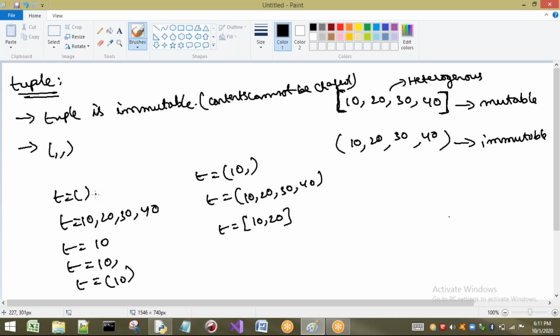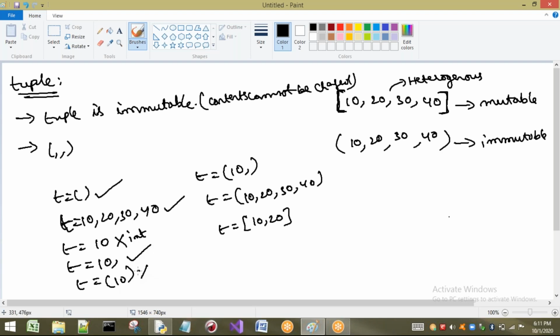Is it a valid tuple or not? Yes, it is an empty tuple, as we have seen now. Is it a valid tuple or not? Yes, already we have seen the example. If you allocate many values to a single variable, then by default it is going to be considered a tuple. So it is a valid one. This one is invalid. Why am I saying invalid? I am checking for tuples. This is not a tuple. It will be considered as which type?